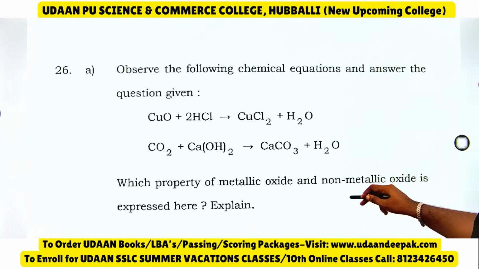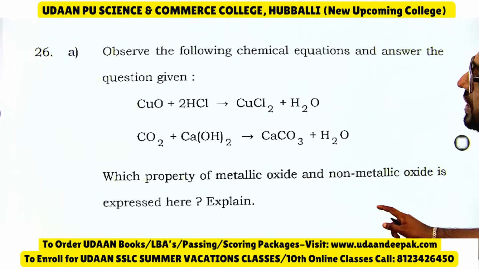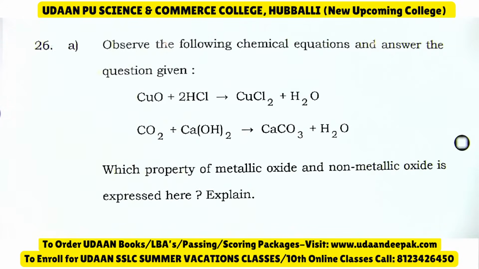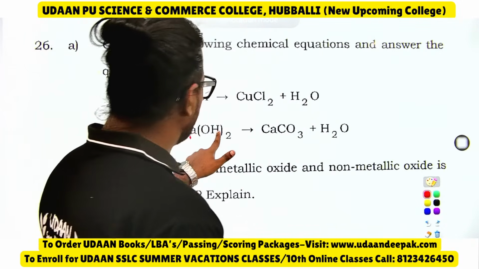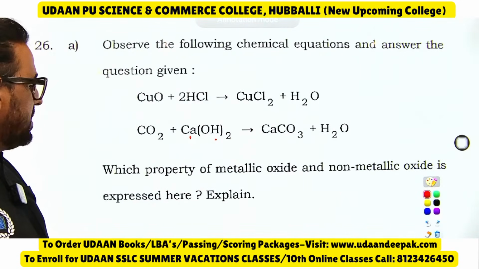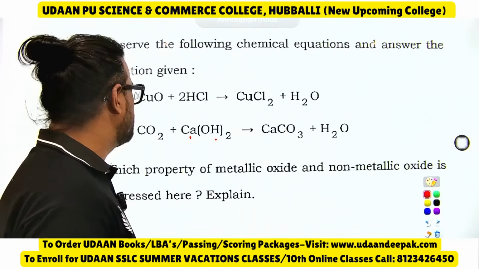Now coming to the next one. Observe the following chemical equations and answer the question. CuO plus 2HCl will give you CuCl2 plus H2O. And CO2 plus Ca(OH)2, calcium hydroxide, will give CaCO3 plus H2O. The properties of metallic oxides and non-metallic oxides are expressed here.